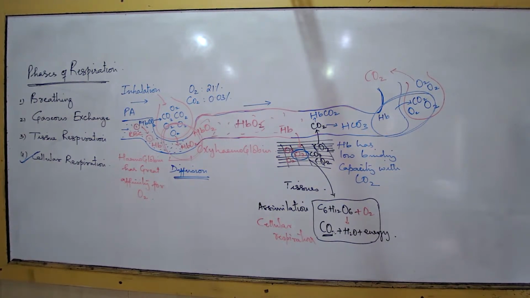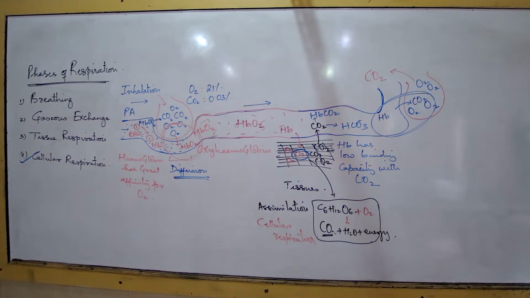Number 2. The respiratory pigment in the blood. That is hemoglobin. Check spelling. Hemoglobin is not HEMO, it is HAEMO. Respiratory pigment in the blood, that is hemoglobin. Hemoglobin is the main word you should write in the answer.